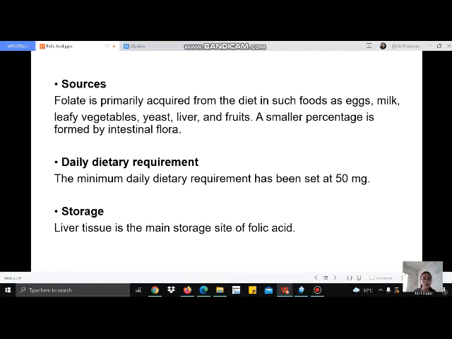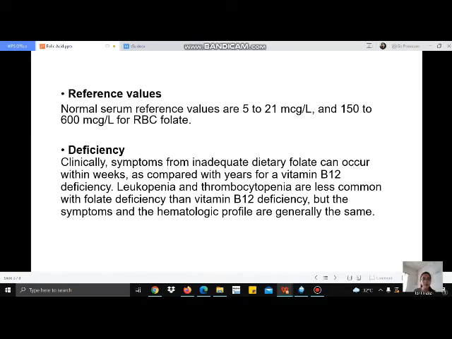For storage, the main storage site of folic acid is the liver tissue. The normal serum reference values are 5 to 21 micrograms per liter, and 150 to 600 micrograms per liter for RBC folate. For folate deficiency, clinically, symptoms from inadequate dietary folate can occur within weeks, as compared with years for a vitamin B12 deficiency. Leukopenia and thrombocytopenia are less common with folate deficiency than vitamin B12 deficiency, but the symptoms and the hematologic profile are generally the same.